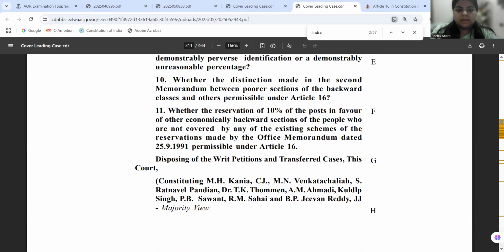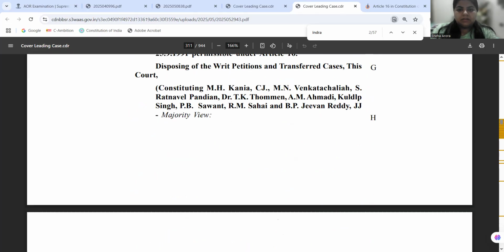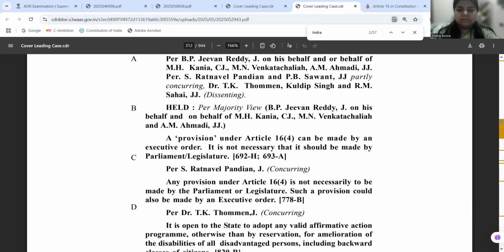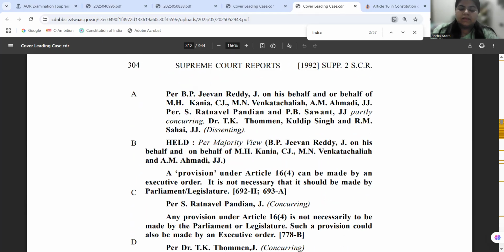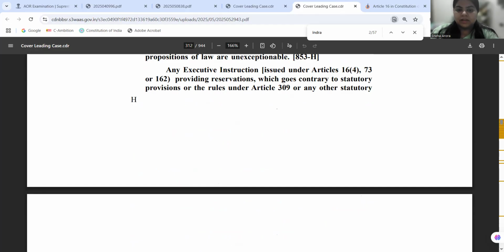Yes, so there are many issues that have been framed in this judgment, and this judgment is being decided by a nine judges bench. Now, yes, these are the verdicts that have been given in the case of Indra Sawhney.